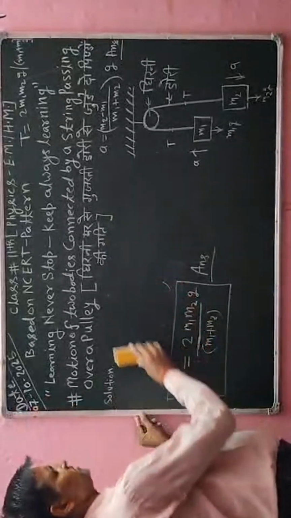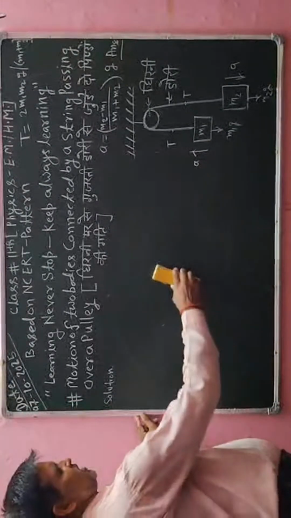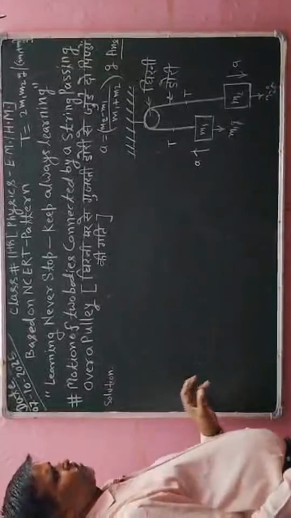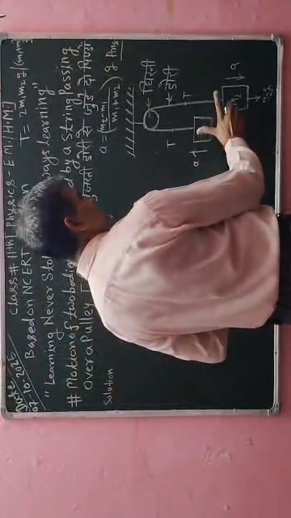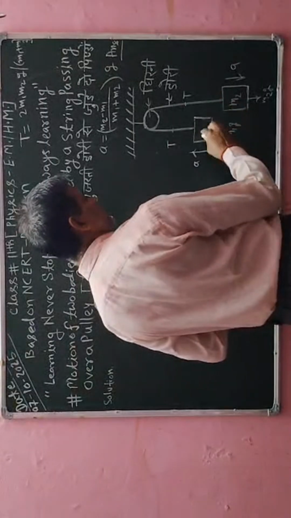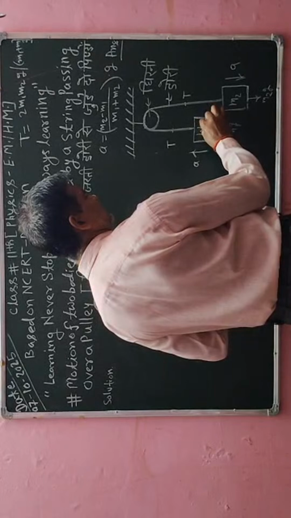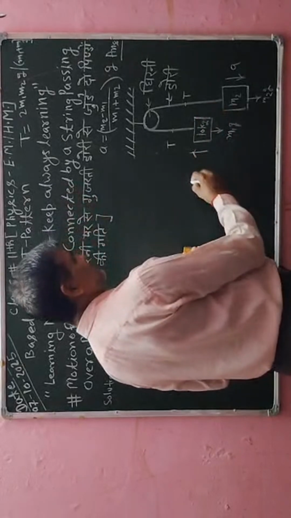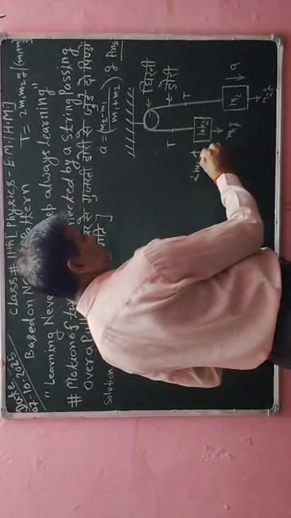Now I will erase this, and after erasing I will give one numerical that is also based on the same concept. Here object 1 has a mass of 10 kg. The acceleration is 2 meters per second squared.